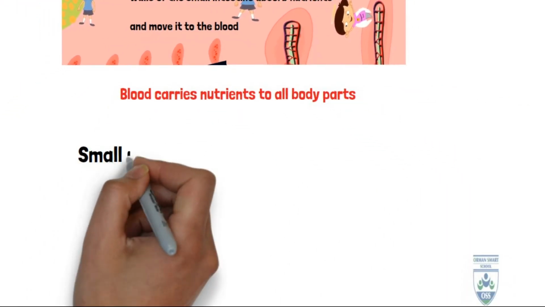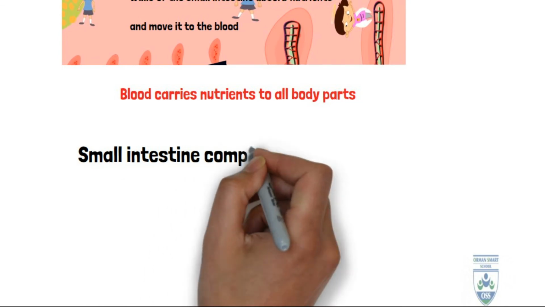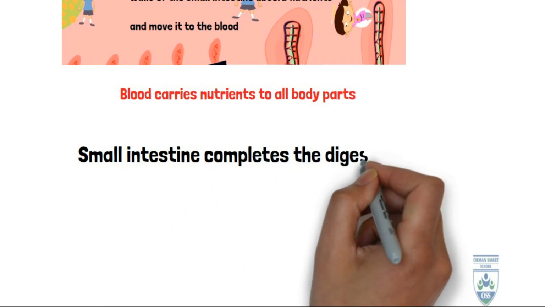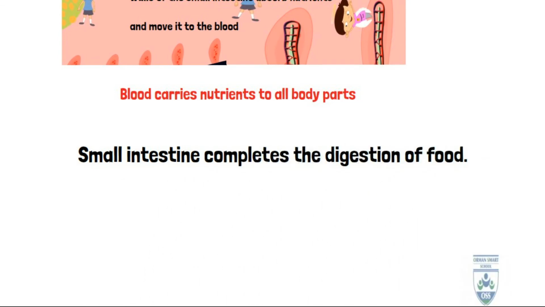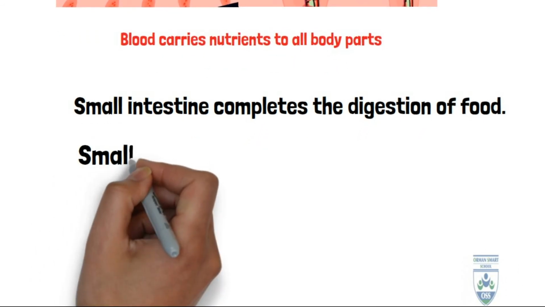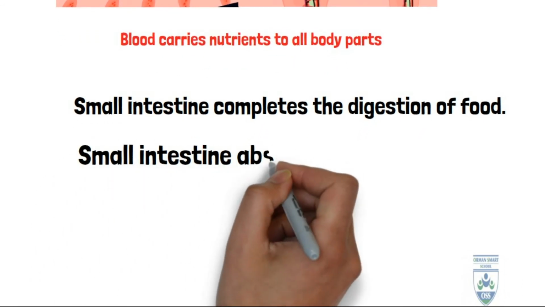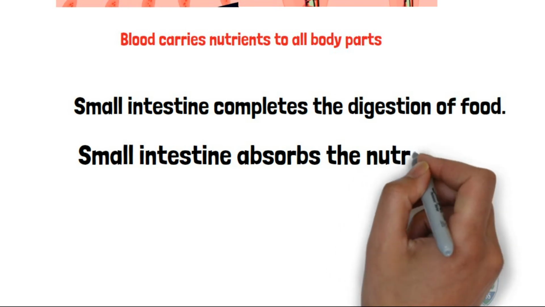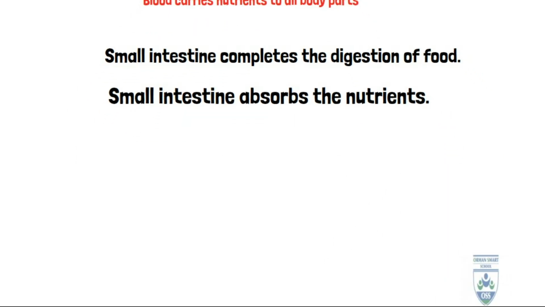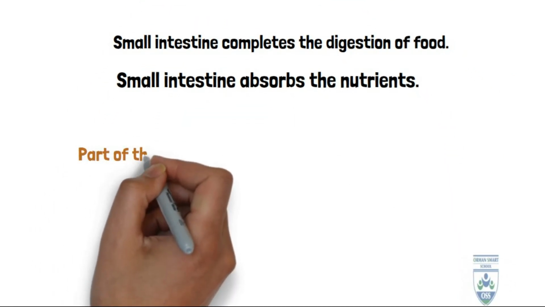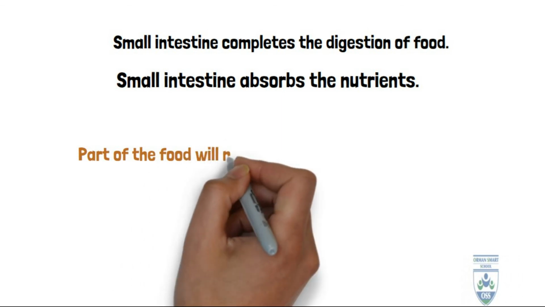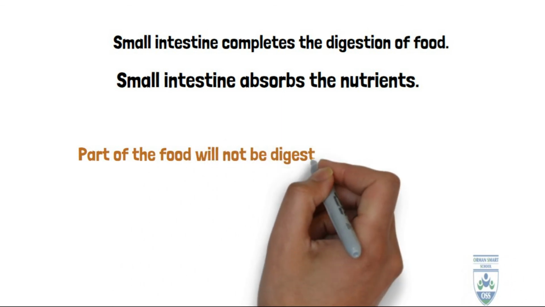And the blood carries the nutrients and gives them to all body parts. The small intestine completes the digestion process. It absorbs nutrients, vitamins, and minerals from food and gives them to the blood.